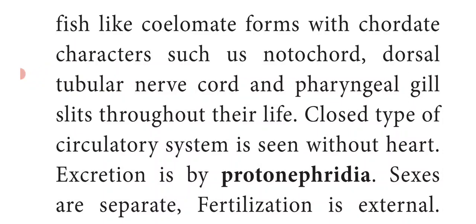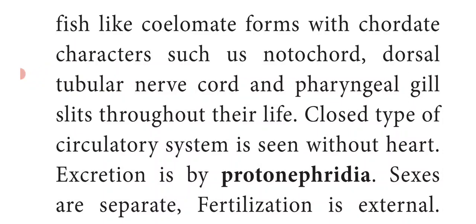Here you can see the closed type of circulatory system. That means the blood flows in blood vessels, but there is no heart.